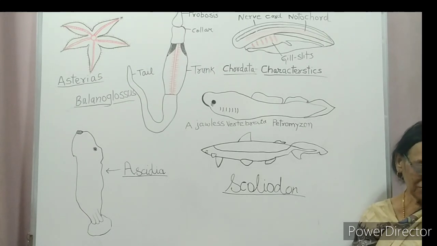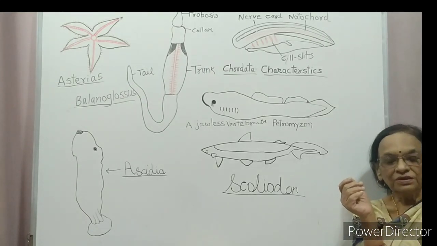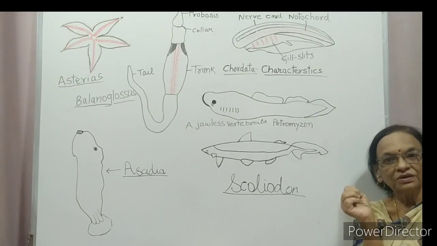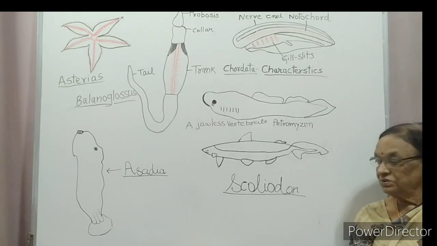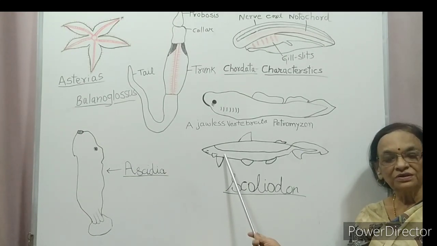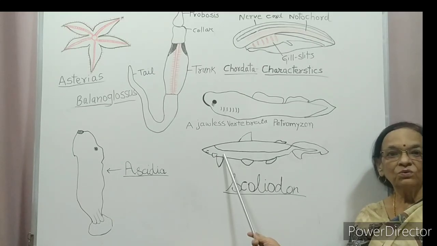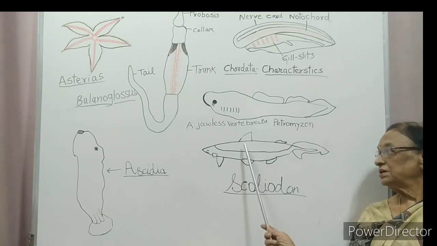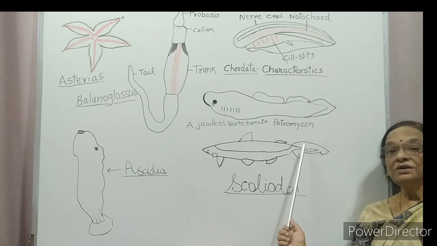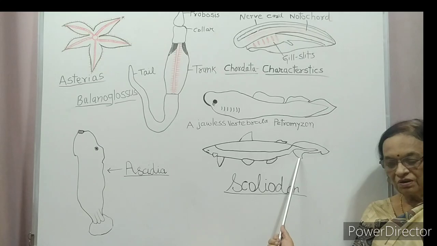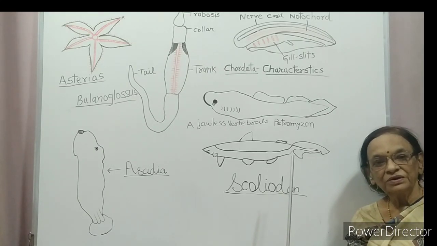So, the first class is Chondrichthyes, cartilaginous fishes having an endoskeleton of cartilage. Their mouth is ventral, gill slits are present in the pharyngeal region, not covered with operculum. Placoid scales are present all over the body. Fins are asymmetrical. One fin is big and the other fin is small. It is called asymmetrical fin.